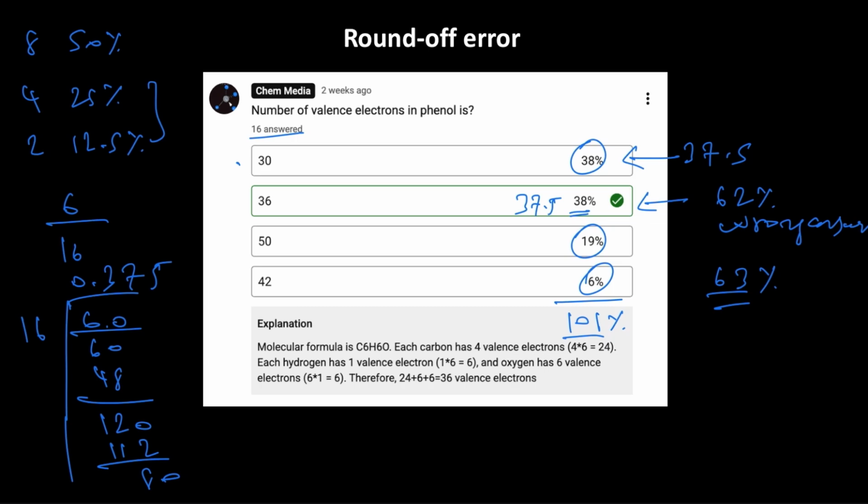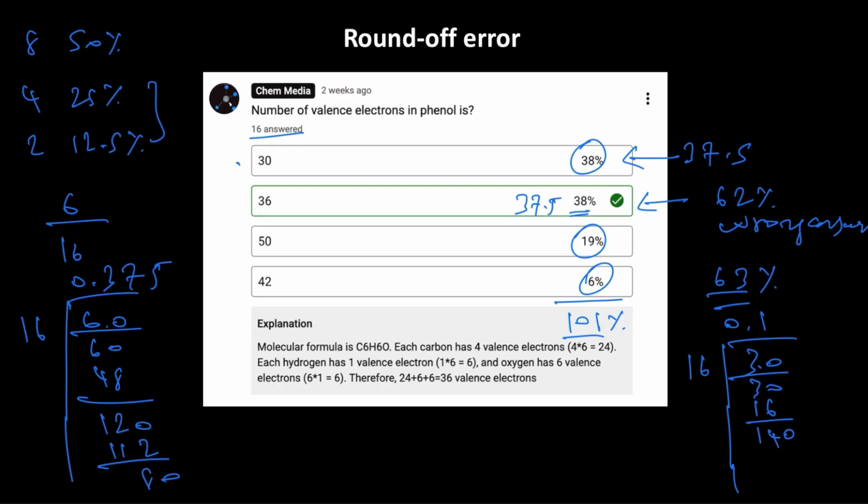And then if it is 19%, it should be how many students? 3 students, isn't it? 3 by 16, we can't divide, put a 0 and raise it to the decimal. Now we can do it 1 time. So it is 16, remaining 14, we can't divide, so put a 0, 140.